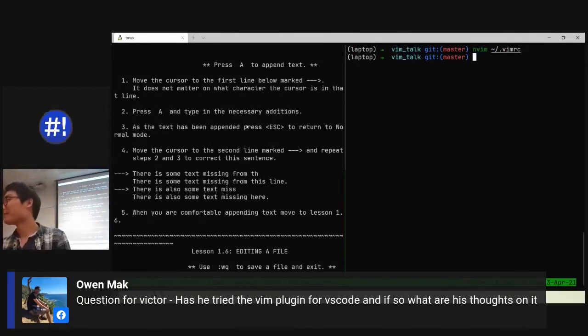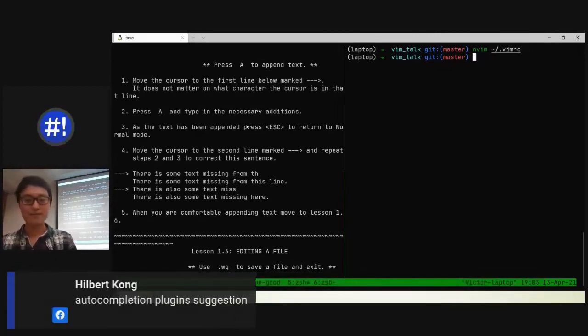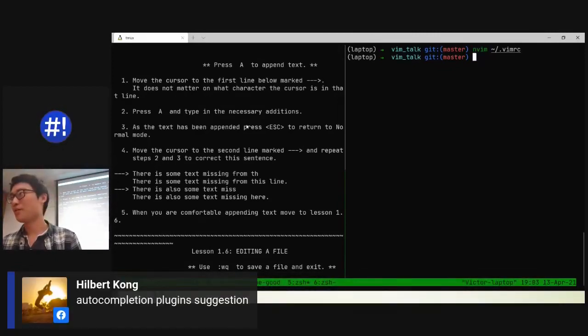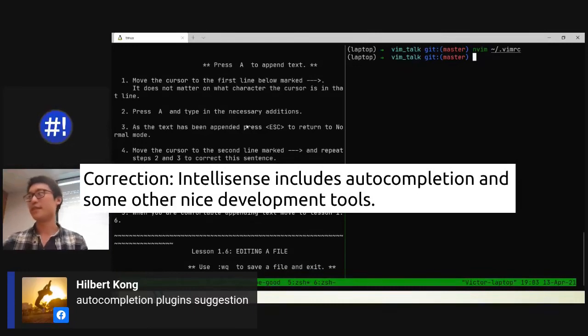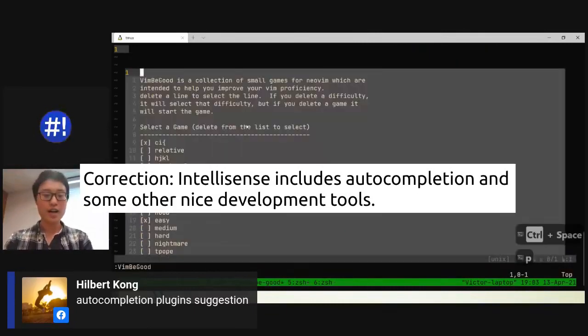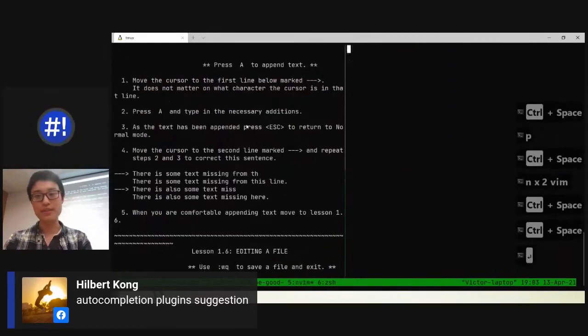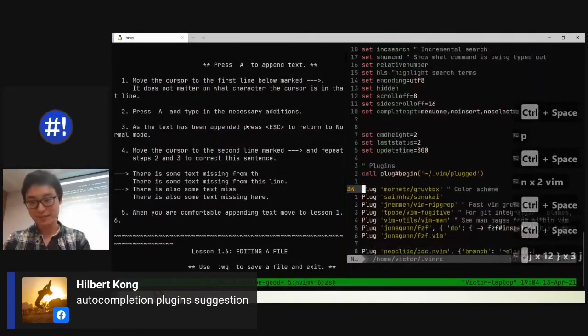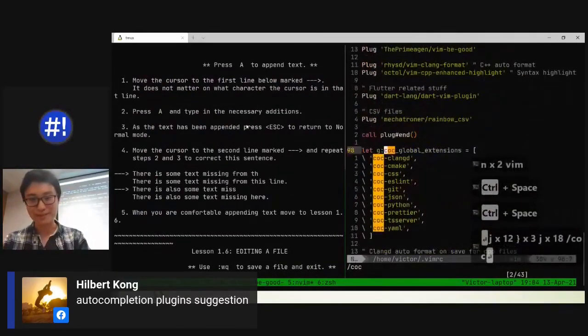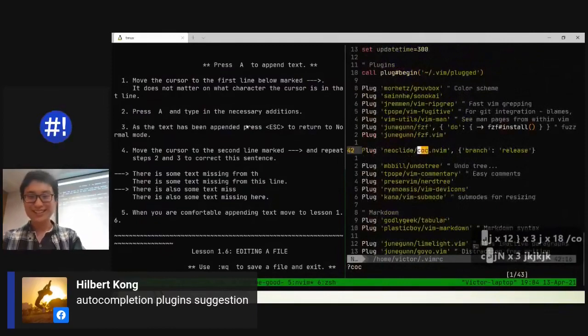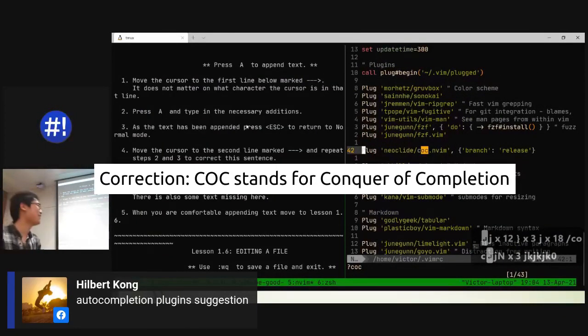Another question is, do you have any suggestions for auto-completion plugins? Do they mean IntelliSense? I guess they mean IntelliSense. For IntelliSense, the one that I use is called, and I'm not going to say it out loud, I'm just going to read it out, COC. If I say it out properly, people get upset. It's called Code of Completion or something. Anyways, that's the one I personally use.